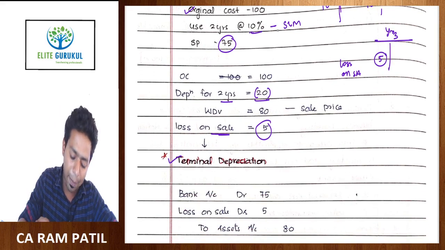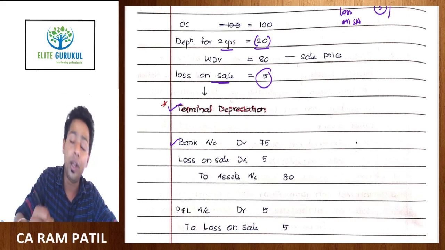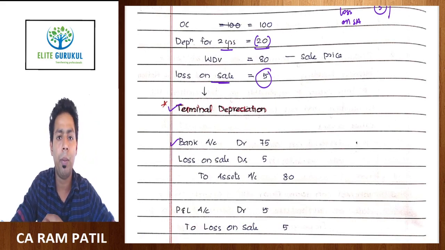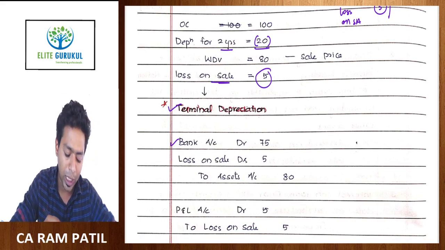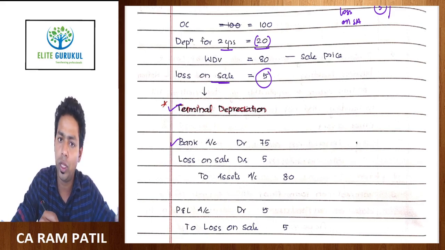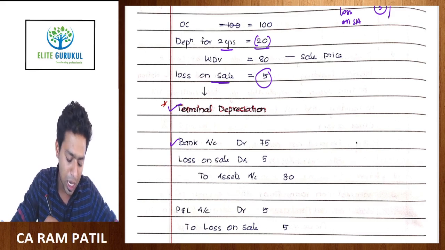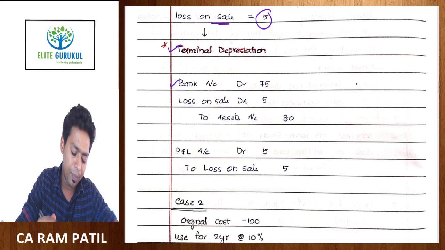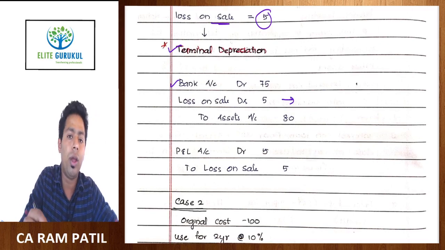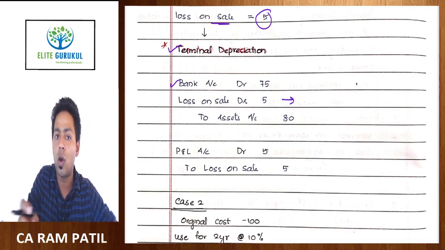How does this happen usually? You know the journal entry for sale of asset: bank account debit 75 rupees, loss on sale of asset debit, this account is a loss account, so 5 rupees, and to asset 80 rupees. And because this is a nominal account, we have to write it off against the profit and loss account of that year.